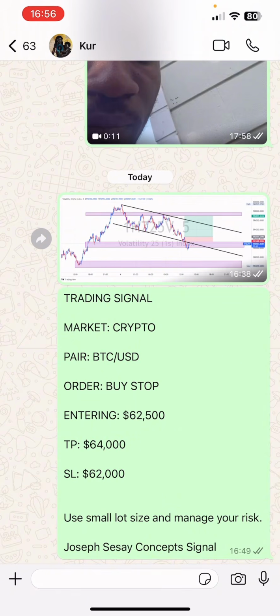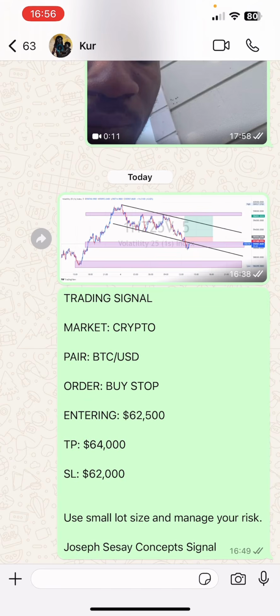The market is crypto. We have the crypto market, the forex market, and the synthetic indices market. Then you are going to see market, so this means what you are going to trade, crypto. One of my brokers allows you to trade whatever market. You see the pair is BTC USD, so this is Bitcoin USD.